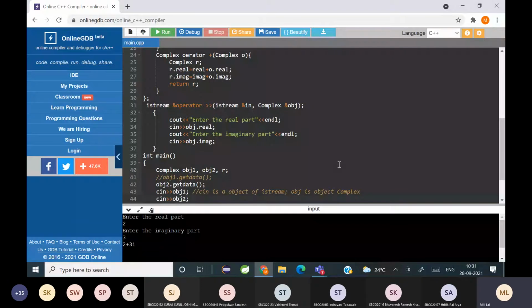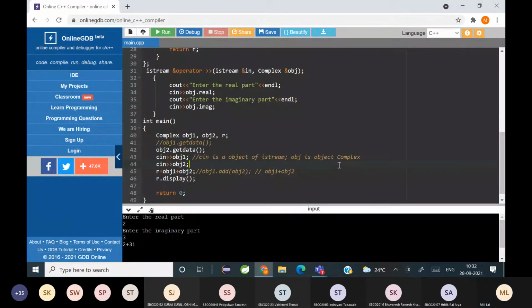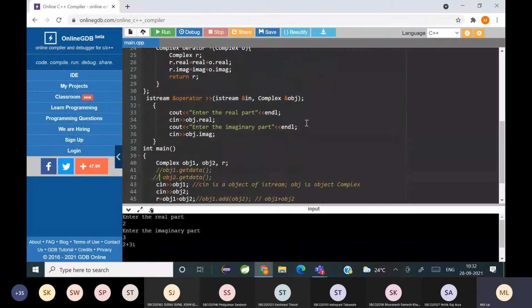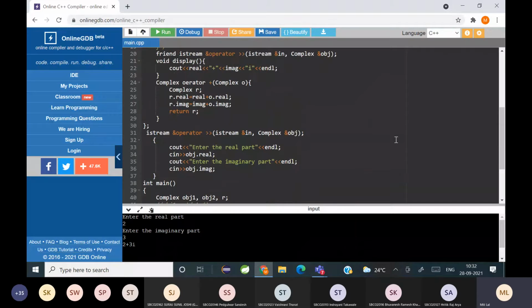Okay? Have you all understood? Any doubts? You want me to explain it again? Have you all understood this part? Yes, students. This syntax is going to be the same for all the functions wherever you're going to use operator overloading for the extraction operator.